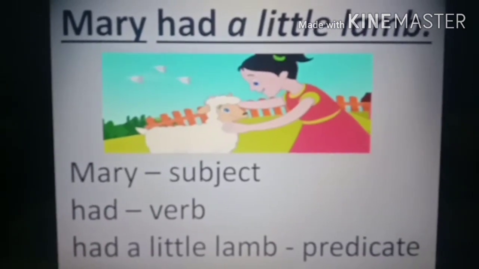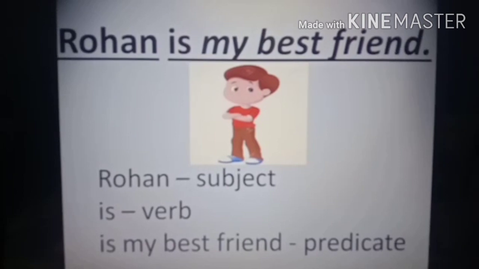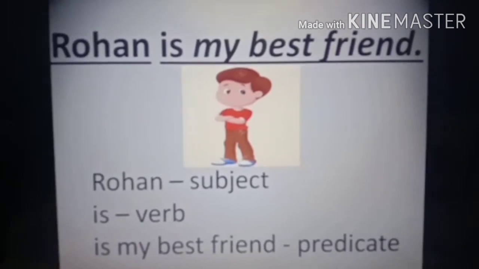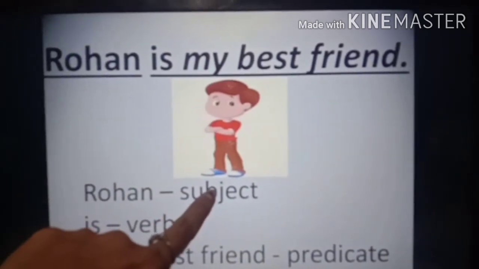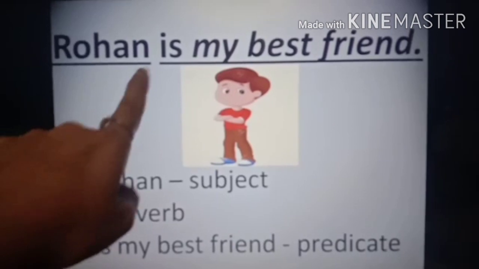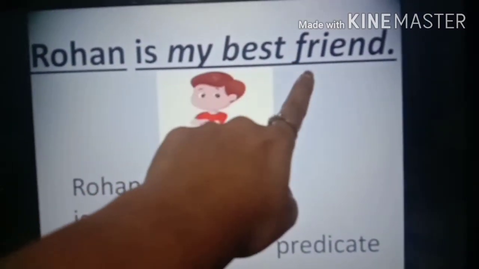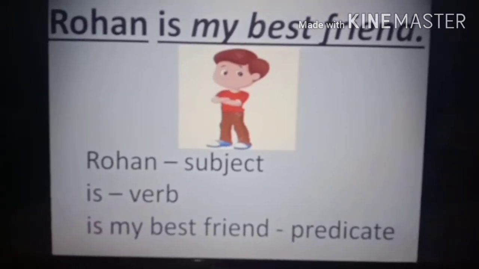Okay students, now see the next one. Rohan is my best friend. Now tell me, about whom are we talking in this sentence? We are talking about Rohan. So Rohan is the subject. Now what is given about Rohan? What are we saying about Rohan? Is my best friend. So is my best friend is the predicate. Very easy.